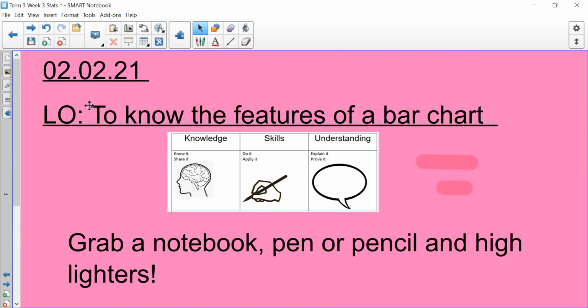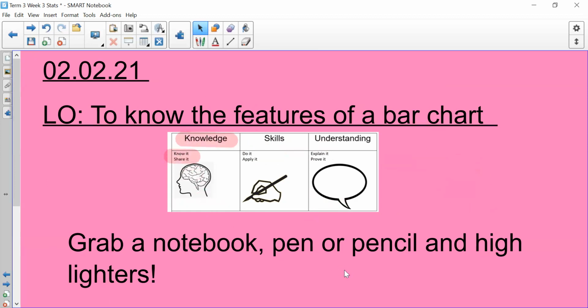But into our learning objective for today. So our learning objective is to know the features of a bar chart. So looking at our new little grids here, what type of learning do you think you'll be doing today? To know the features of a bar chart. Have a look. Well done if you spotted it. It is a knowledge-based lesson.